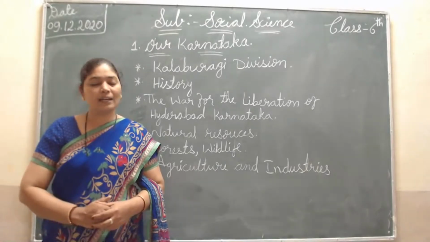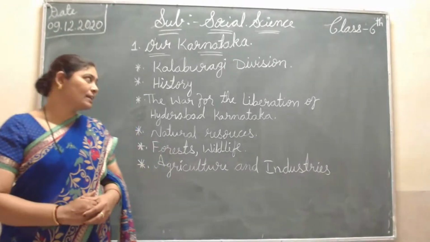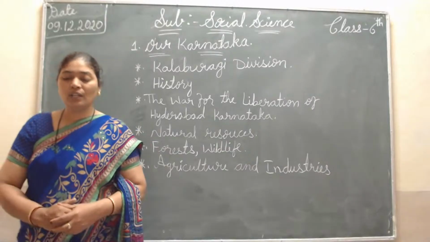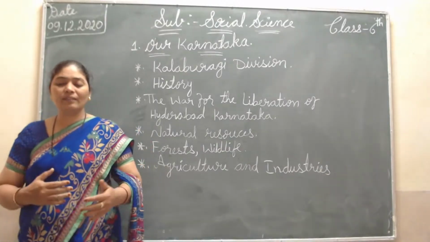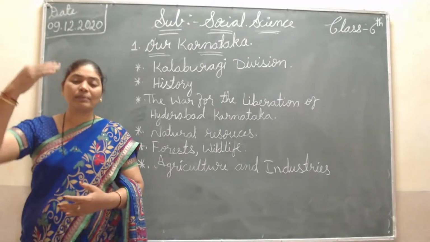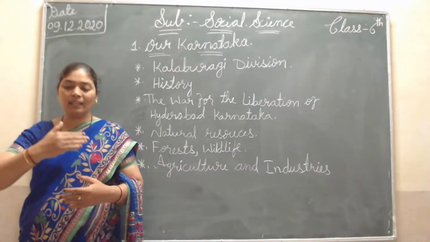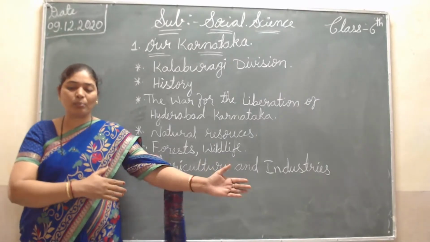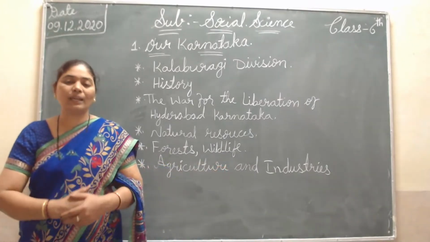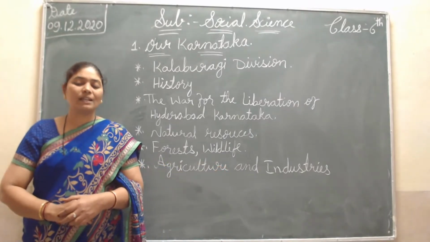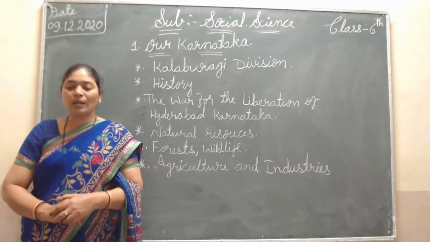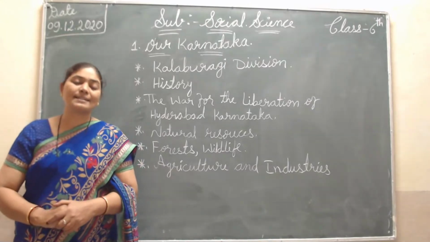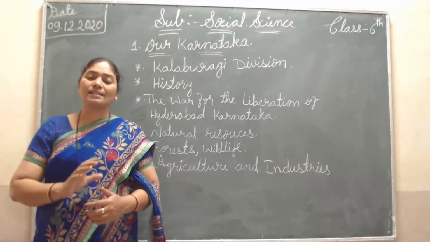So in our Karnataka, first is the Kalaburagi division. District wise, we are saying: Bidar, then Kalaburagi, then Yadgir, then Raichur, then Koppal, then Ballari. So the Kalaburagi division has 6 districts.